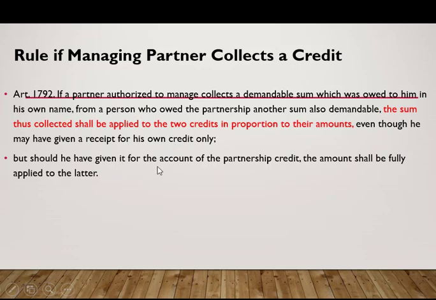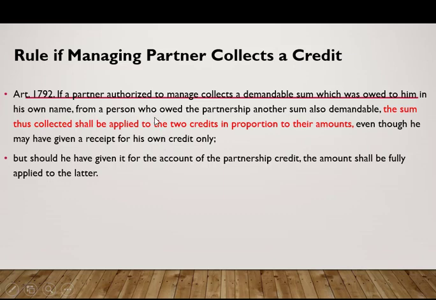But should he have given it for the account of the partnership credit, the amount shall be fully applied to the partnership credit. So basically, this is the rule under 1792, yung obligation ni managing partner na nakakollect ng debt. So, ang requirement lang natin ay dapat may dalawang debt.